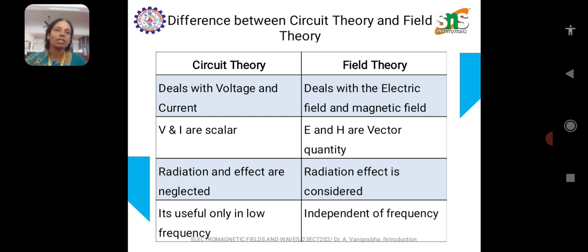Major difference between circuit theory and field theory. Circuit theory deals with voltage and current, whereas field theory deals with the electric field and magnetic field. In circuit theory, only two parameters are considered, voltage and current. Those are scalar quantities, whereas in field theory, electric field and magnetic field are the important parameters, and those two fields are vector quantities. In circuit theory, radiation and effect are neglected. Here the radiation effect is considered in the field theory. Circuit theory is useful only in low frequencies, whereas field theory is independent of frequency.